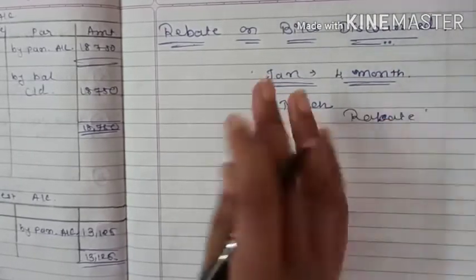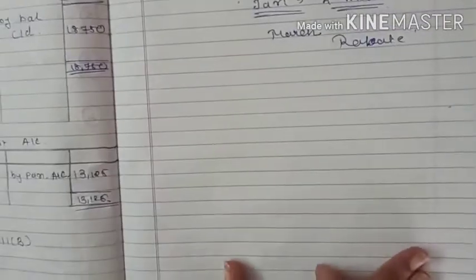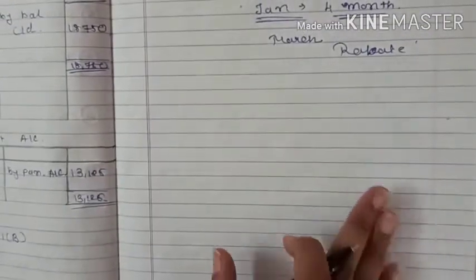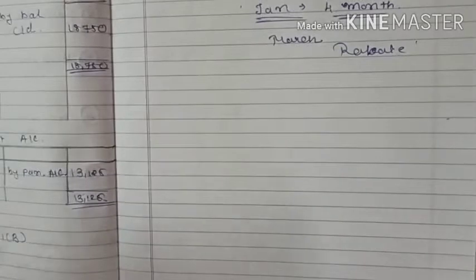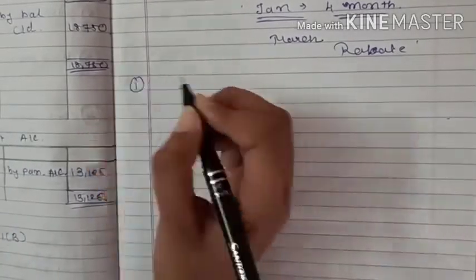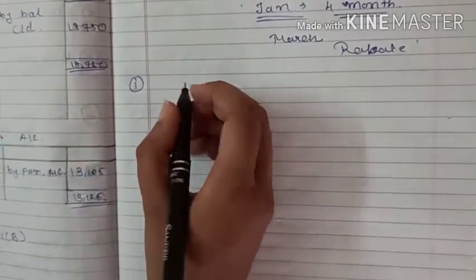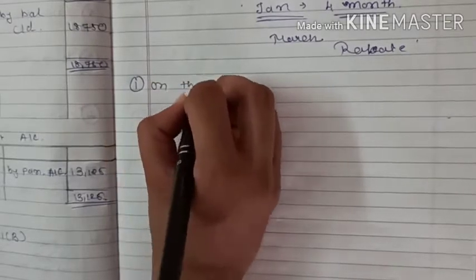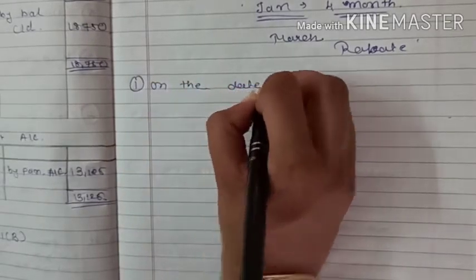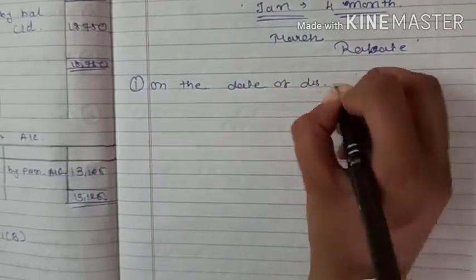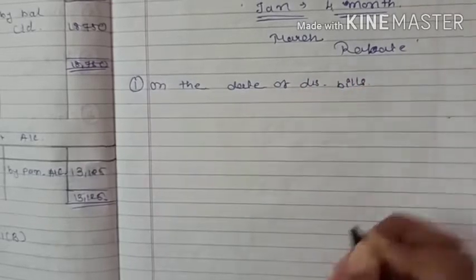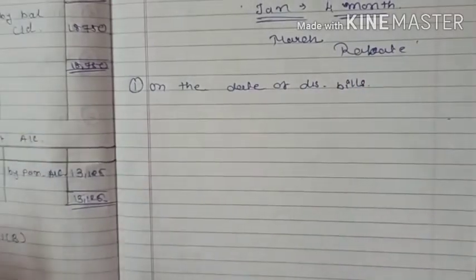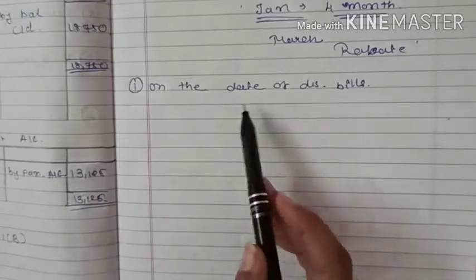And there are various steps or journal entries we have to write down on the various dates. So first is on the date of discounting bills. On the date of discounting bills, whenever the bank accepts the bills on this date, they will write down the journal entry.